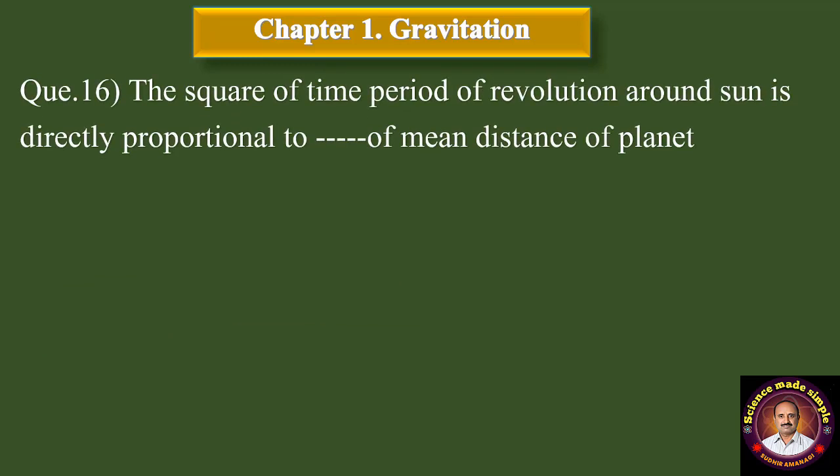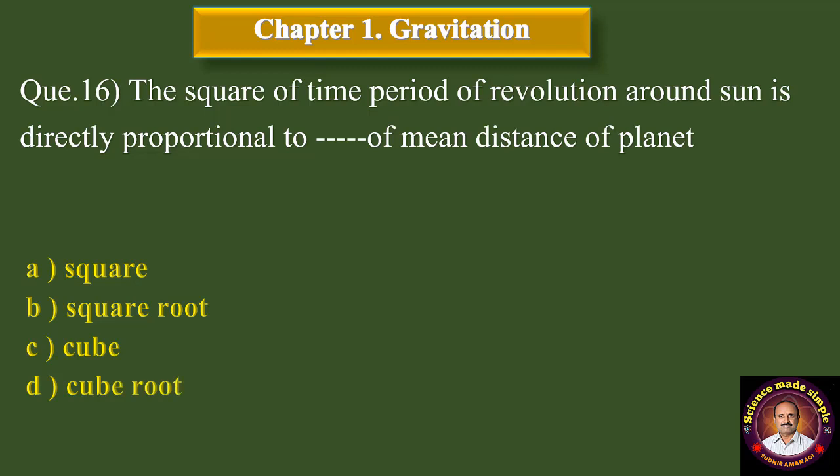Question number 16. The square of time period of revolution around sun is directly proportional to dash dash of mean distance of planet. A option, square. B, square root. C, cube. And D, cube root. Correct answer is option C, cube.